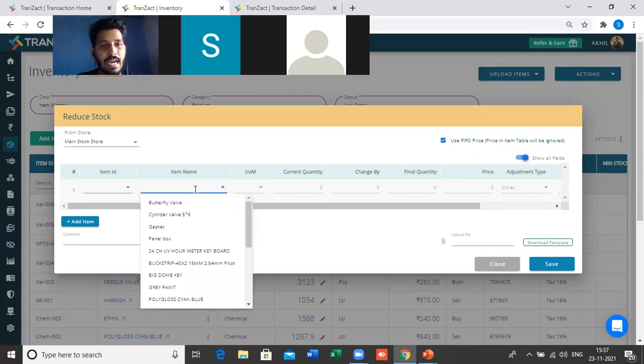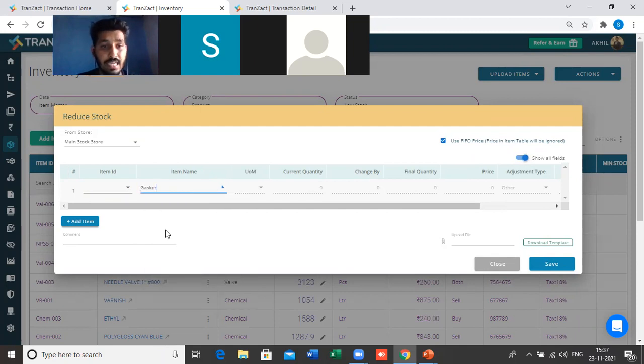Let me select the item name here. For example, this is one of my items, which is gasket. This is one of my raw materials. The current quantity is 2084 in my stock, but let's say I have used 500 pieces of gasket in today's production. So I have to just select this item and change the quantity by 500.